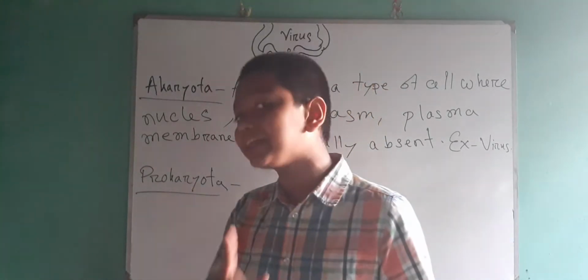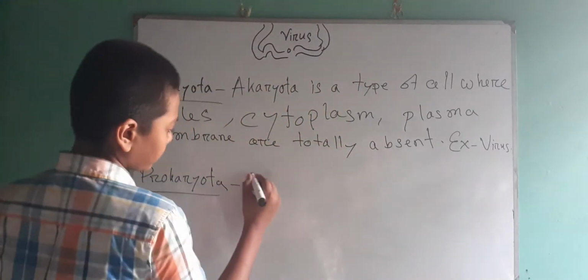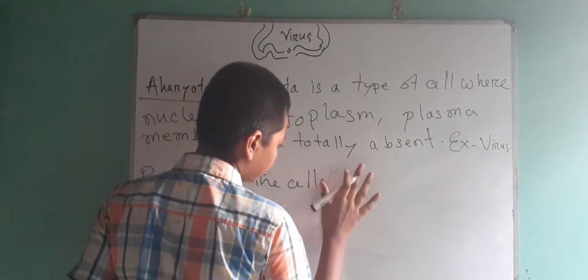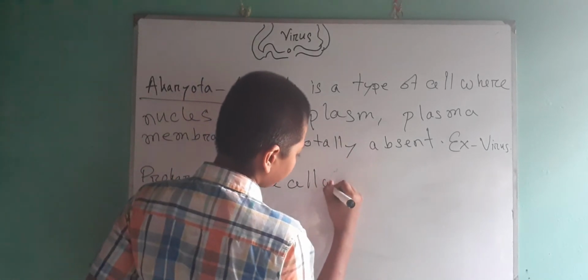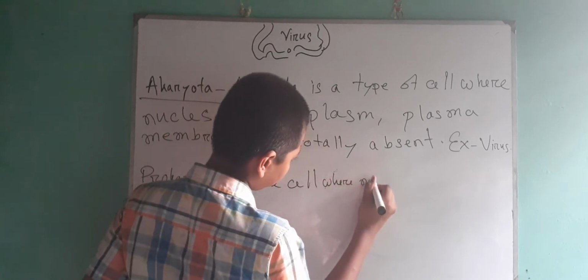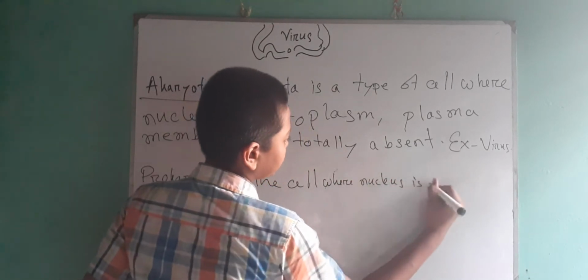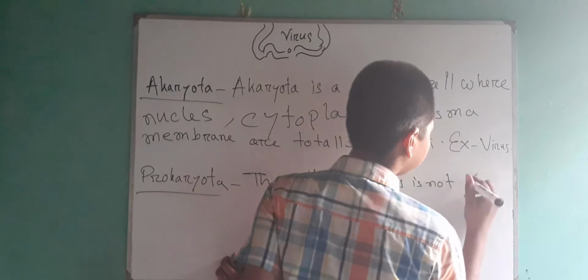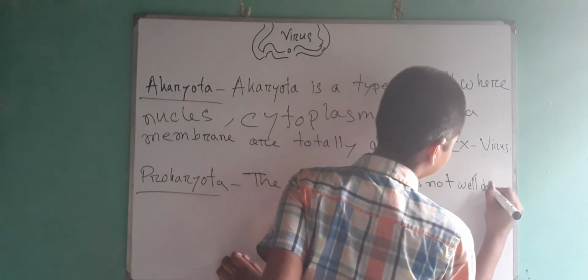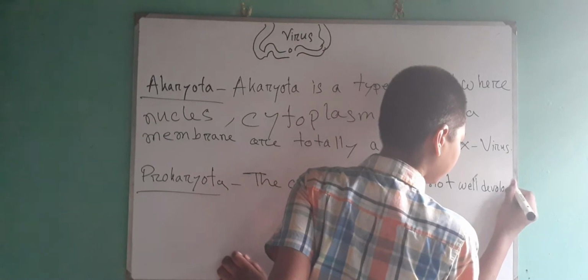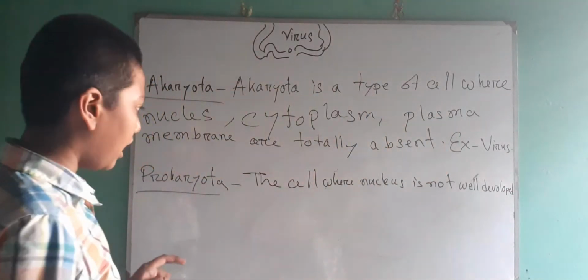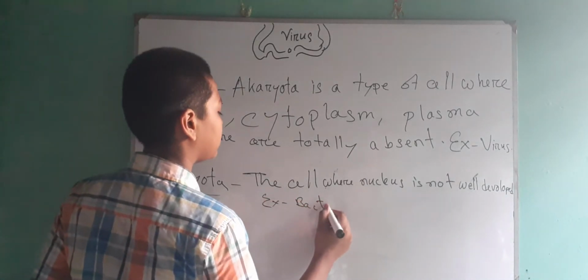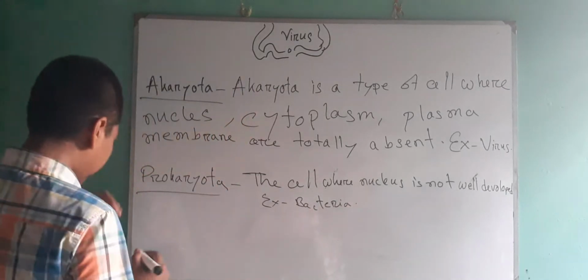That means a nucleus is present, but it is not well developed. Okay, now the example is bacteria. Then we go to Eukaryota.